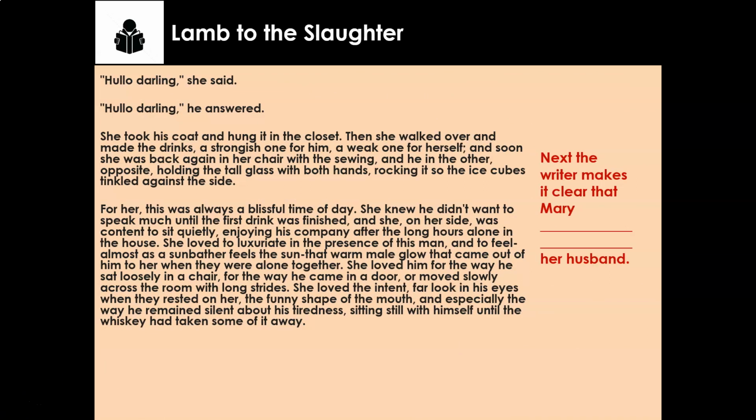Brilliant. So hopefully we've all got this clear impression of Mary as this typical quiet housewife, very calm and peaceful, tranquil and placid, with child, almost like the image of that idyllic kind of domestic pregnant goddess that we used to get from the 1950s. So what happens next in the story? Now, you can see there's a little clue in a minute. We're going to summarize this section by explaining what the writer makes clear. In other words, how is Mary feeling about her husband? How does she relate to her husband? Okay, so be ready that whilst you listen to me read the story that you can answer that in a minute.